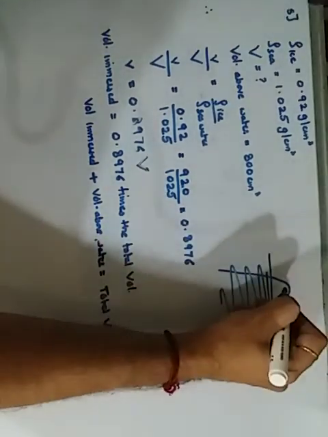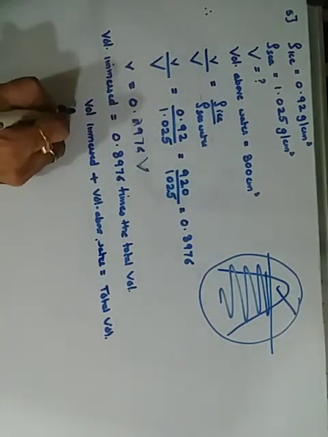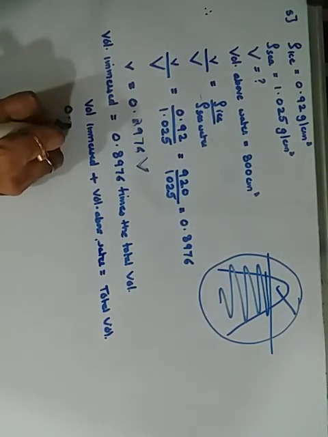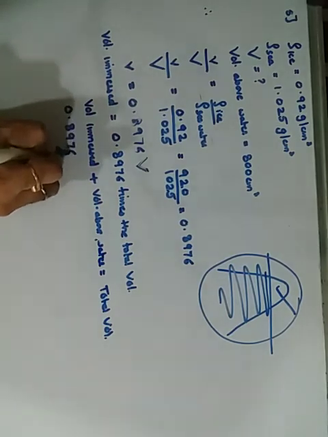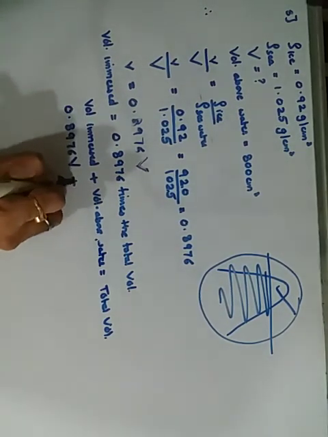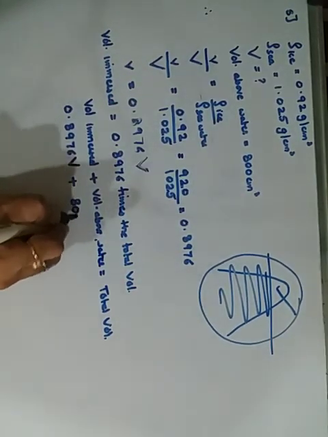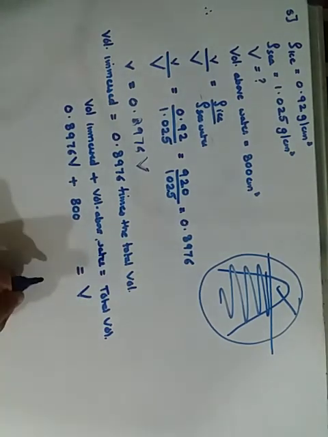That is, if this is your water, ye aise hoga, this is the volume which is immersed and the volume above makes the total volume. Samajh mein aa raha hai? So volume immersed is how much? 0.8976 of the total volume, plus the volume above water, which is already 800, is equal to the total volume, which we are considering capital V. Barabar hai?